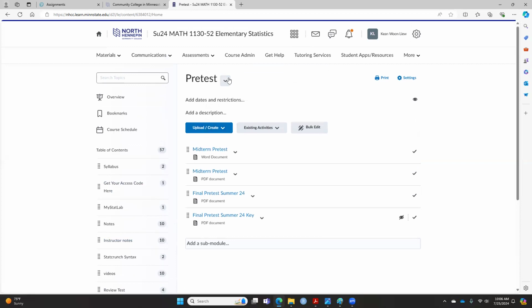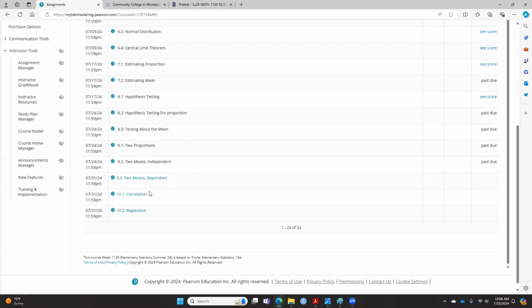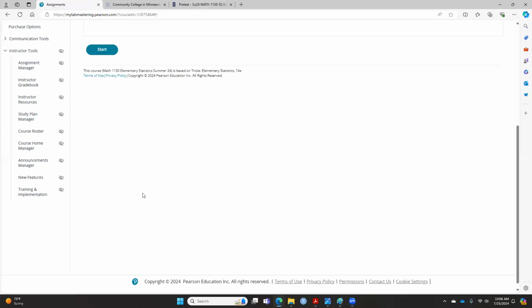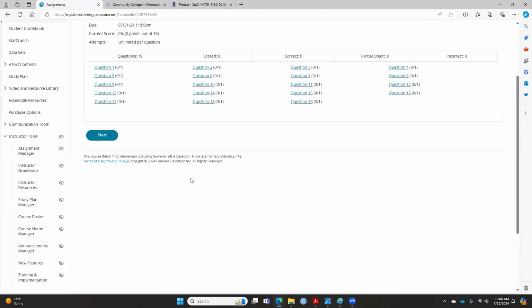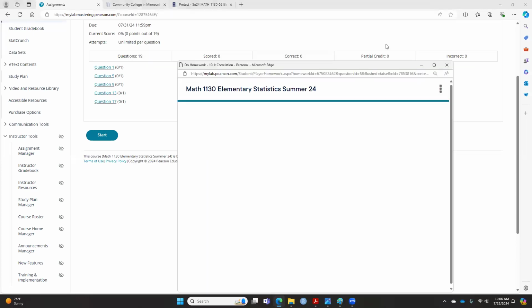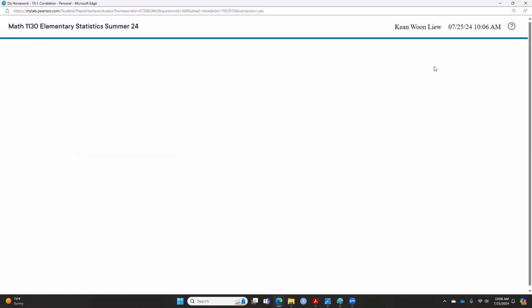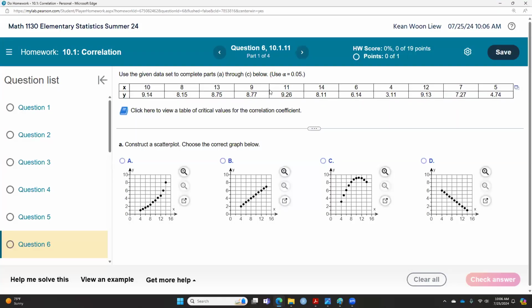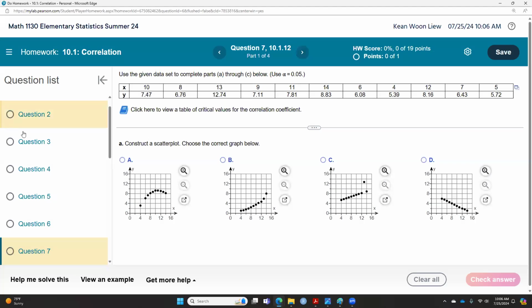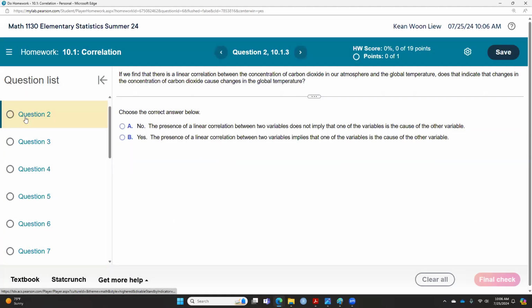And then before we start today's class, I want to go over the 10.1 and 10.2 homework here, because there are some questions that students might not know how to do, because again, I taught this for 10, 15 years. Let me see which student is it. Which students? Which question is it?